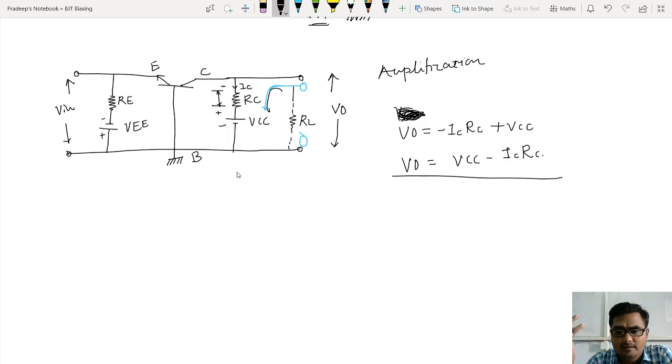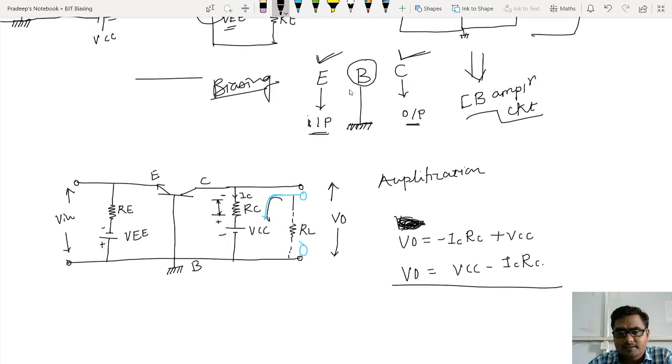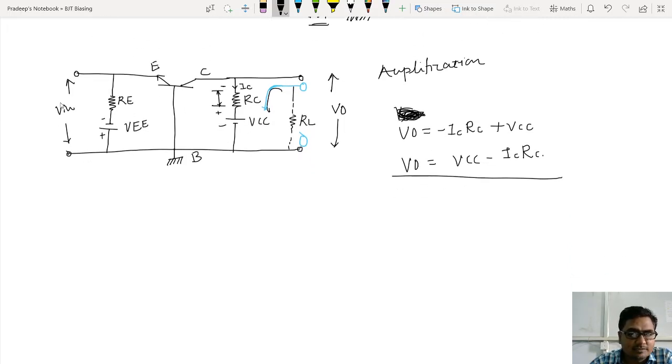Now see, our aim is to understand what amplification is in this common base amplifier circuit, or common base configuration. Let us start with where I have applied the input voltage. If it is common base, the input voltage is applied to the emitter terminal and the terminal which is common. So emitter to base, this is my input, and this is my output.